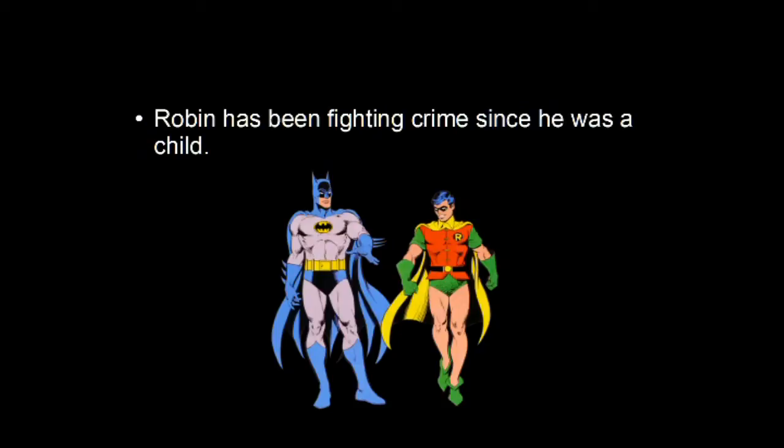Since has a meaning like after. We tend to use perfect verbs like has been fighting. Here it's the present perfect progressive. We use perfect verbs like this with since to show that one thing happened and then this has been happening this whole time in this case, or some other use of the perfect tenses where we have an action that happens before another action.